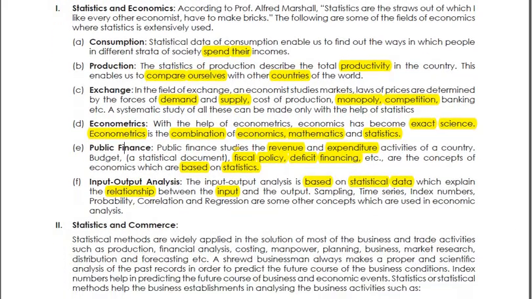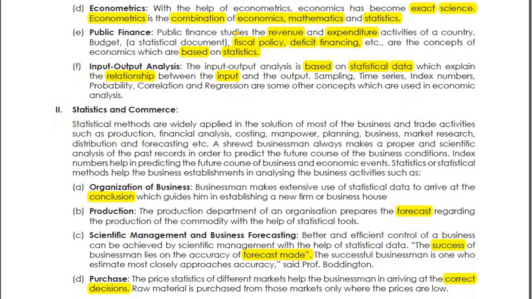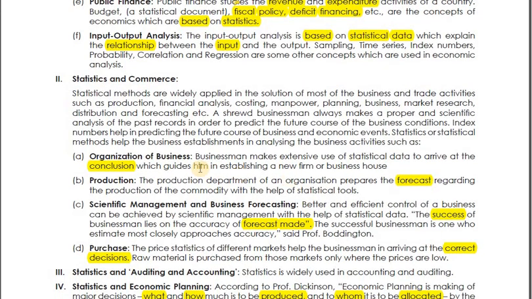Then the next point is statistics and commerce. In the organization of business, if you want to organize your business properly, then you need some statistical data to arrive at a conclusion, and that's why statistics is important in commerce. For production also, statistics is important because you're going to forecast the production of commodities with the help of statistical tools. Then for scientific management and business forecasting, this point is a repetition. Like for production also, you're going to forecast. For other things of your business, for marketing, sales, students, you're going to forecast. So forecasting is a technique under statistics.